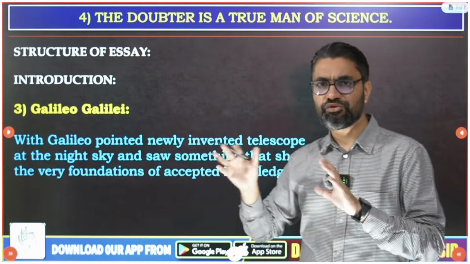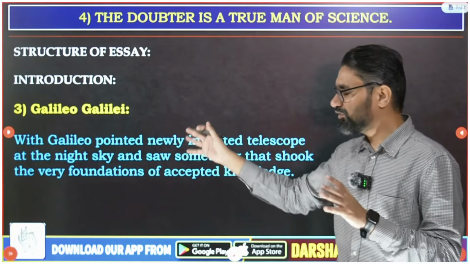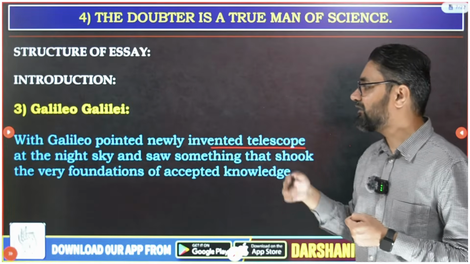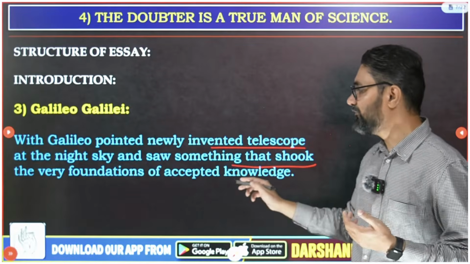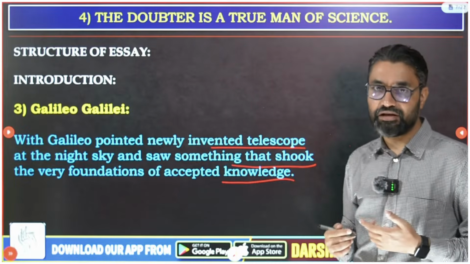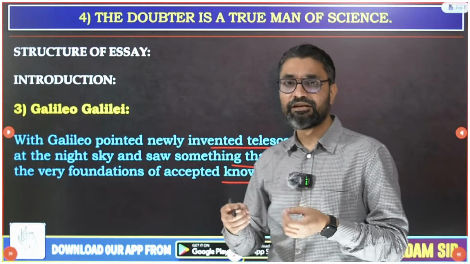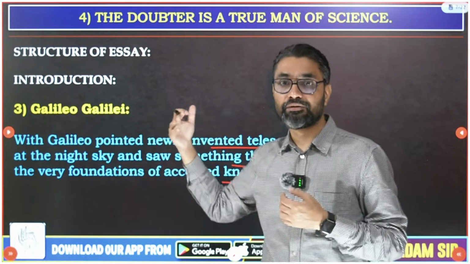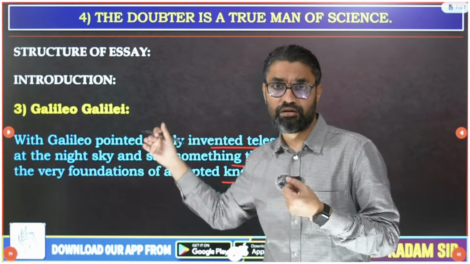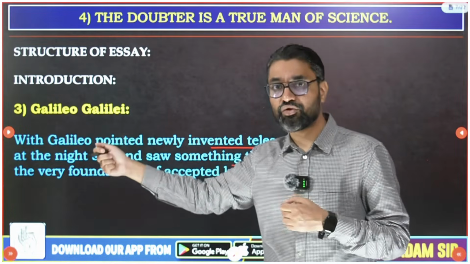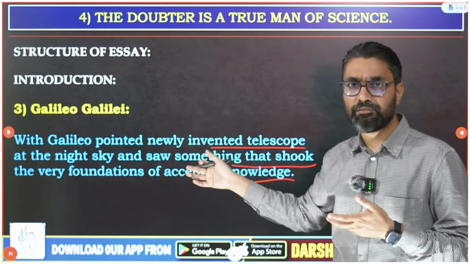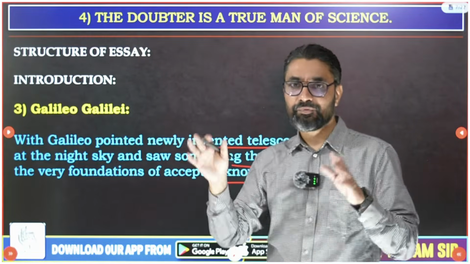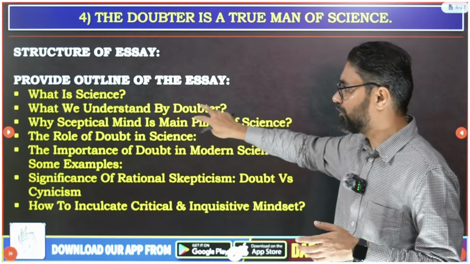So you can romanticize it a little bit, and introduce it like: Galileo pointed a newly invented telescope at the night sky and saw something that shook the very foundation of accepted knowledge. Then explain a little bit how he doubted that, how he gave us new ideas about this new field in astronomy, etc. That's how you can make any story, and while writing the same story, just romanticize it a little bit, and then you will be writing quite a good introduction.